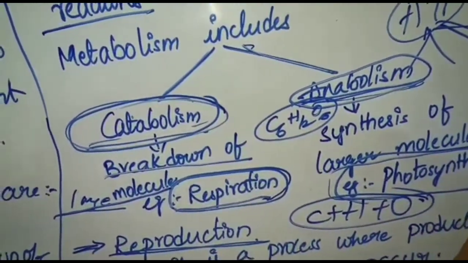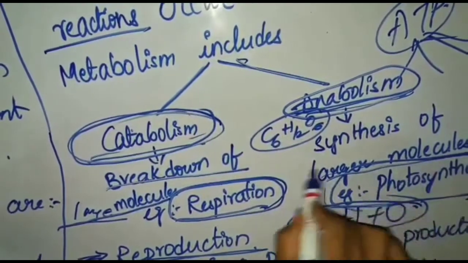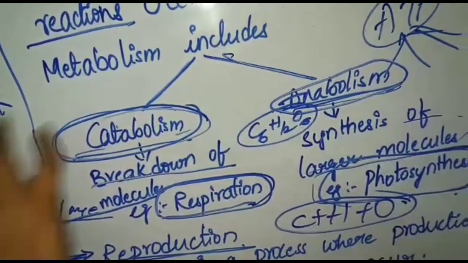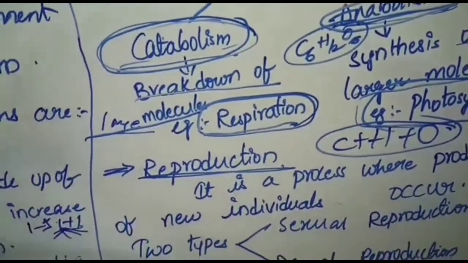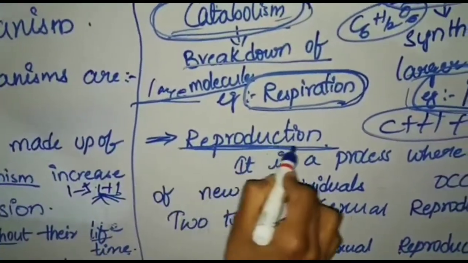Photosynthesis requires energy, and it is the formation of large molecules. So this is anabolism. The next character of living organisms is reproduction.